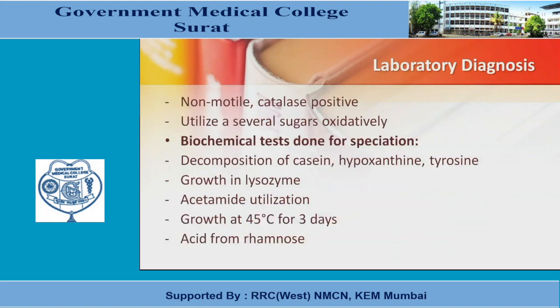So in the laboratory diagnosis we have a non-motile, catalase-positive organism that utilizes several sugars oxidatively. Biochemical tests are done for speciation: decomposition of casein, hypoxanthine and tyrosine, growth in lysozyme, acetamide utilization, growth at 45 degrees Celsius for 3 days, and acid from rhamnose.